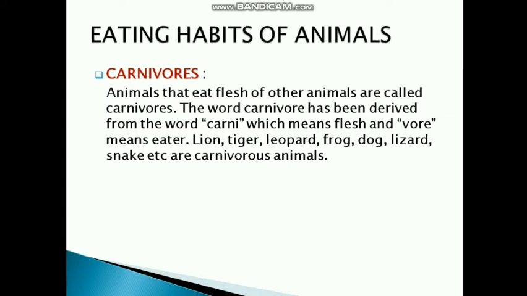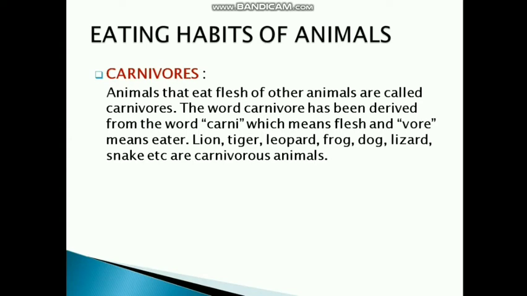Carnivores are the animals which eat flesh of other animals. The word carnivore has been derived from the word carni, which means flesh, and vor means eater. That's why carnivores are known as the flesh eaters. Lion, tiger, leopard, frog, dog, lizard, snake, etc. are carnivorous animals. Now, eating habits of carnivores are quite different.